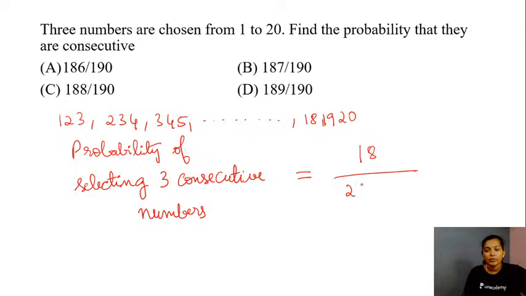It would be 20 C3. Am I correct? So let's simplify. So this is going to be 18 divided by 20 C3.